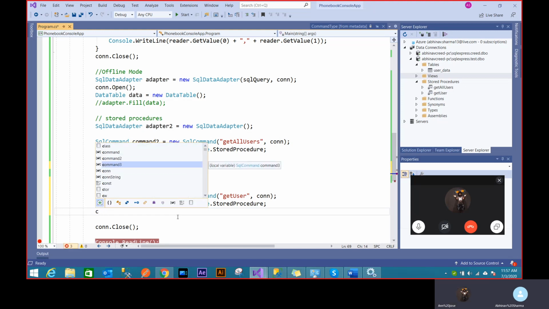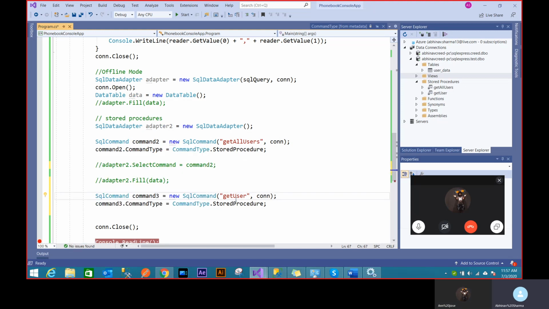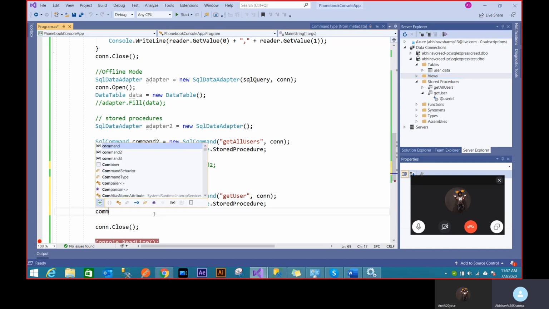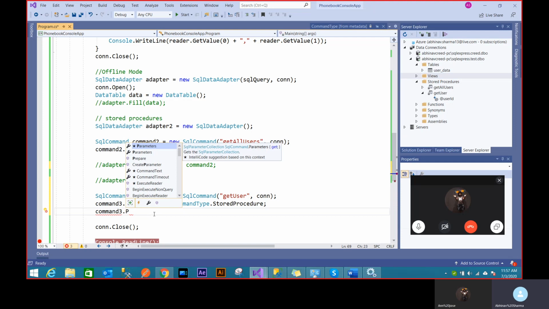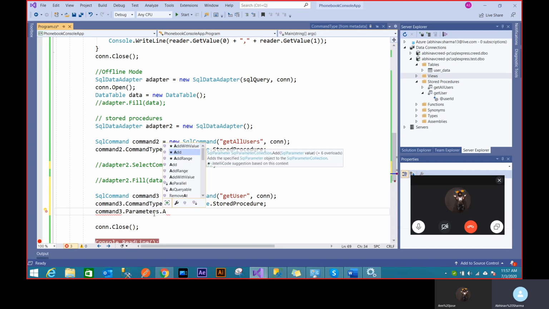So for the adapter fill, for this stored procedure I have to provide some kind of values. That's the neat view that you get. I have to provide a user ID here. So in this command 3 parameters, I have to use dot add with value. There are two ways you can use it. And look at the sign now: it's like a grid or a cube. This means it's a function now. It's not going to take a value. That's a clue you'll get.